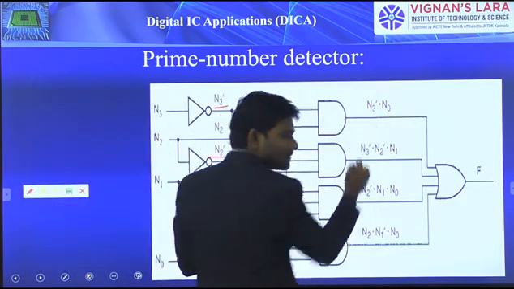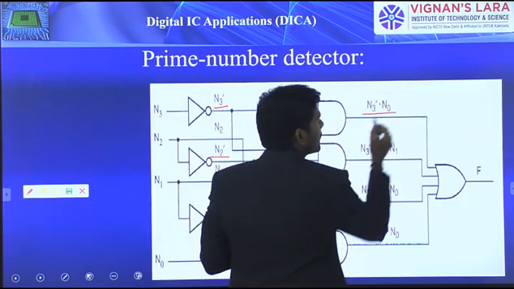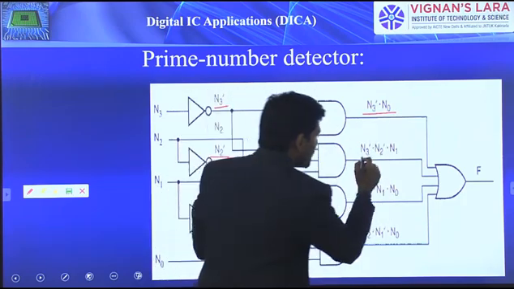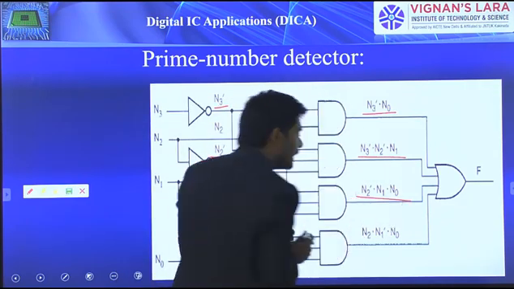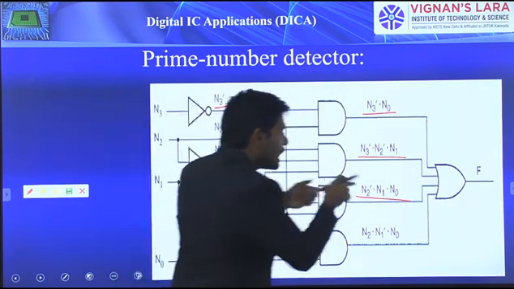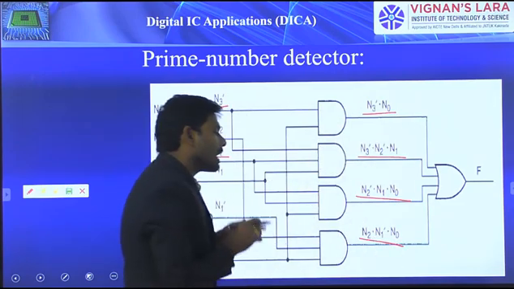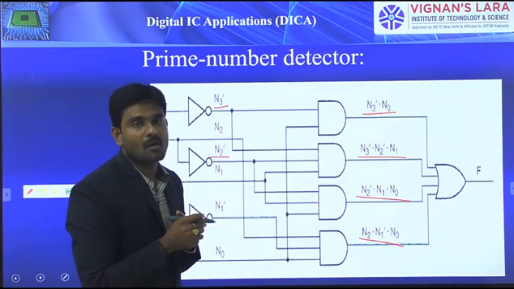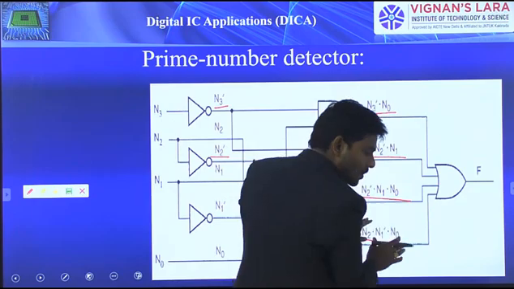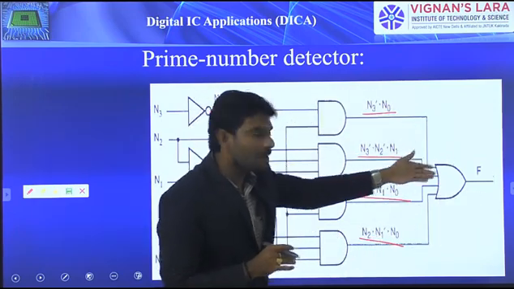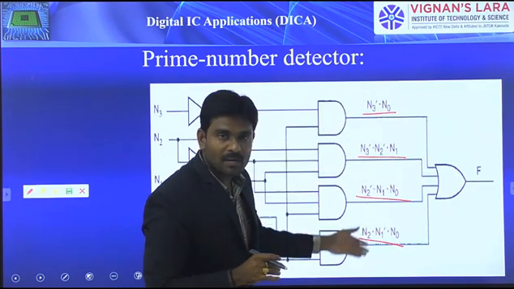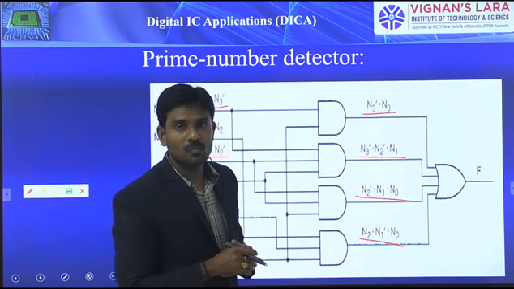The outputs of the AND gates are N3 bar AND N0, N3 bar AND N2 bar AND N1, N2 bar AND N1 AND N0, N2 AND N1 bar AND N0, and finally all these AND outputs are applied to the 4 input OR gate, so F becomes the OR of all these AND gate outputs.